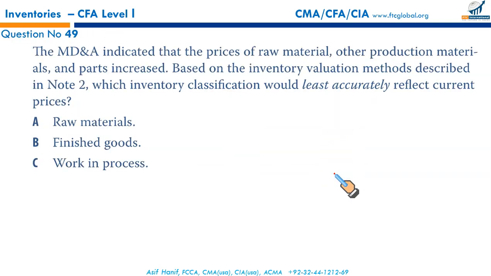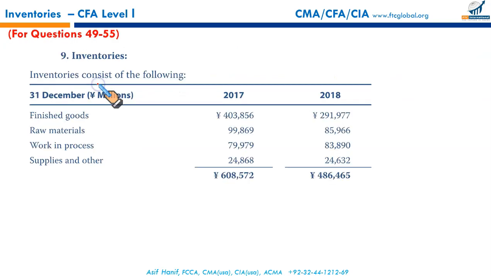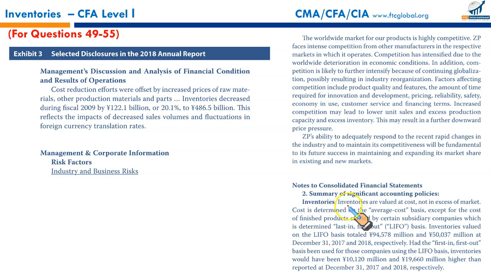Now, starting with the first question related to the set of questions. The management discussion and analysis indicated that the prices of raw materials, other production materials and parts increased based on the inventory valuation methods described in note 2. This is your note 2. It says inventories are valued at cost, not in excess of the market. Cost is determined on the average cost basis, except for the cost of finished products, which are valued at LIFO. So it means your raw material and your work in process are valued at average cost method, weighted average, and the finished goods are valued at LIFO.